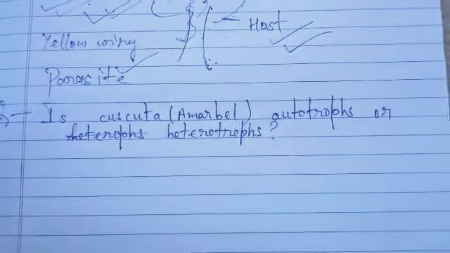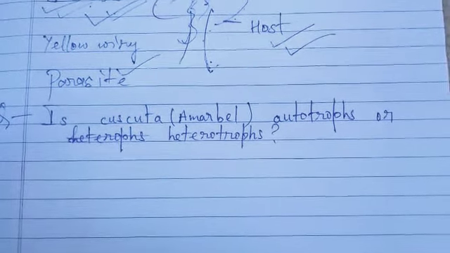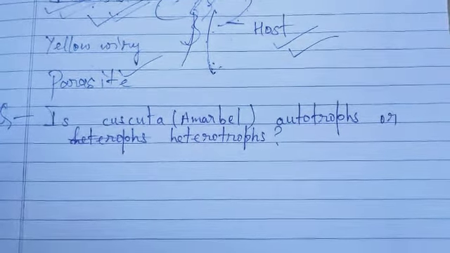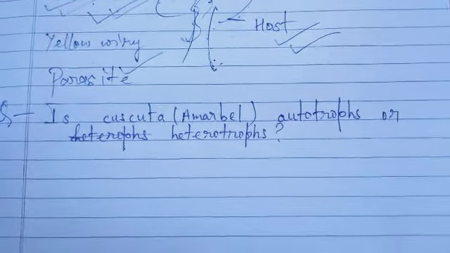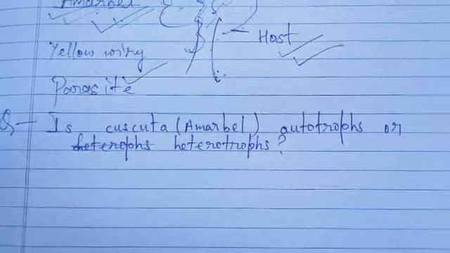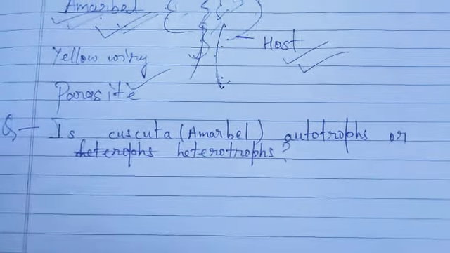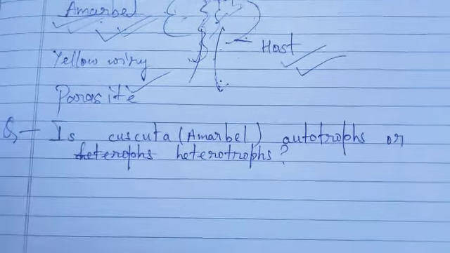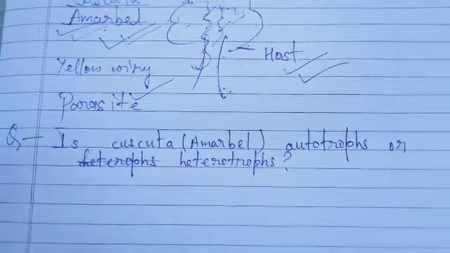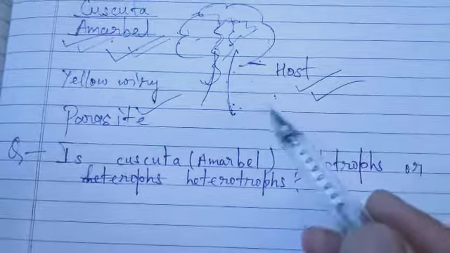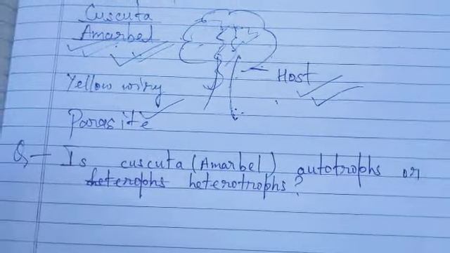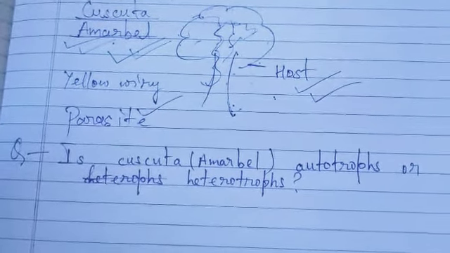As per the definition, the organism which can prepare its own food is called autotroph, and heterotrophs are dependent on someone else. So what about Cuscuta? Can it prepare its food by itself? No. It is getting its food from this host plant. Means it is dependent. So definitely this will be heterotroph.